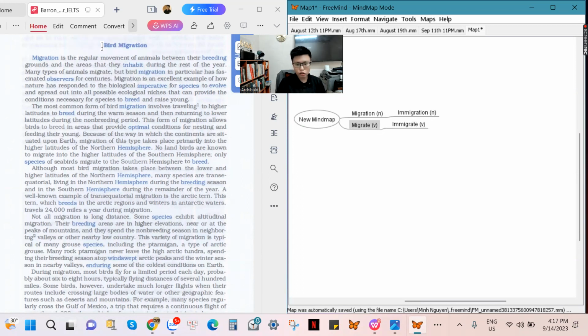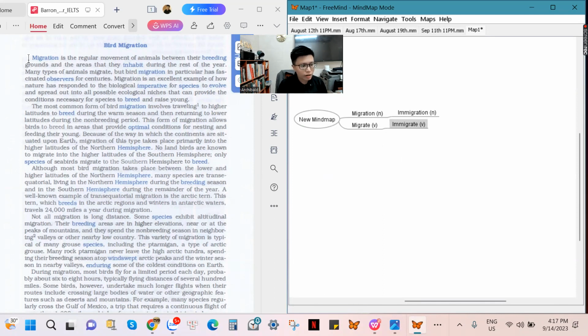Just look at this article. It is about the birds. The birds migrate from the south of Vietnam to the north of Vietnam because of the weather, or people in the south of Vietnam immigrate to America for some reasons. Immigrate into a country, migrate into a place. So when you want to say that you don't want to live in this place anymore, you want to leave this place to move to another place forever, you use the word immigrate.